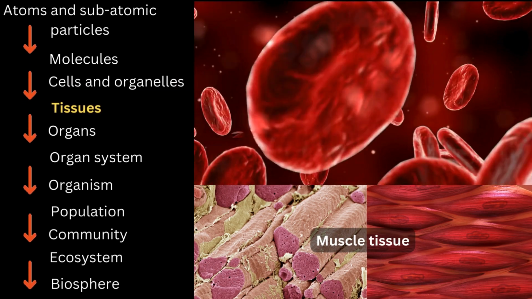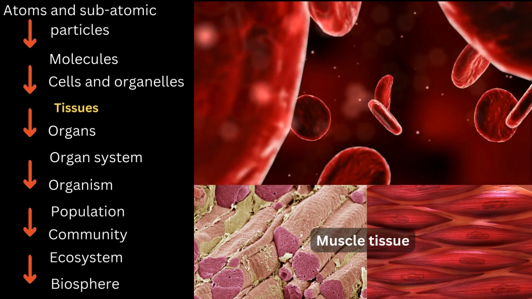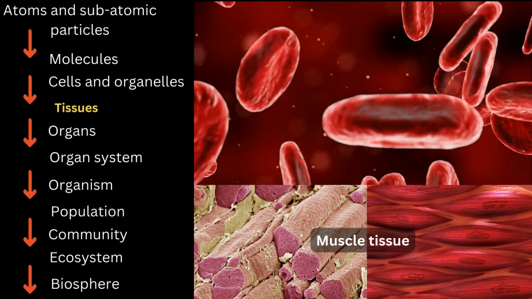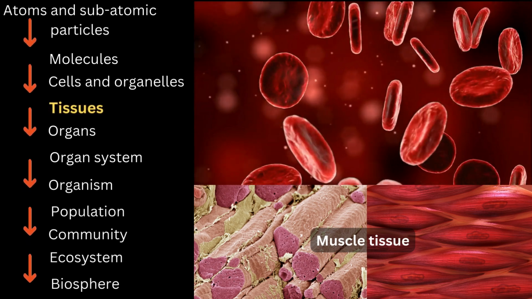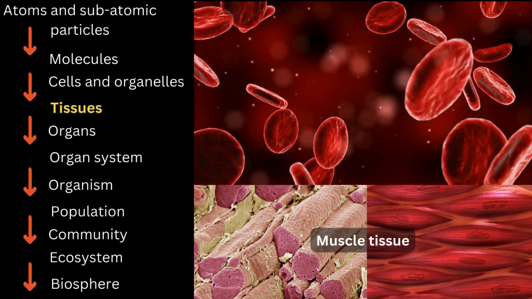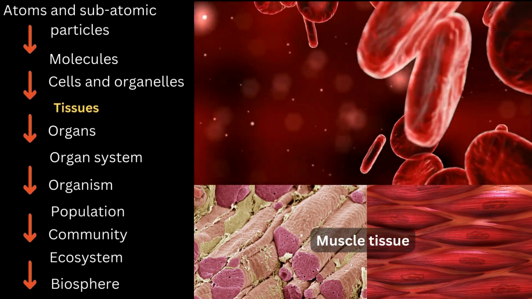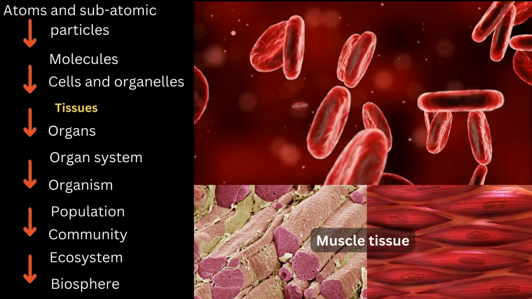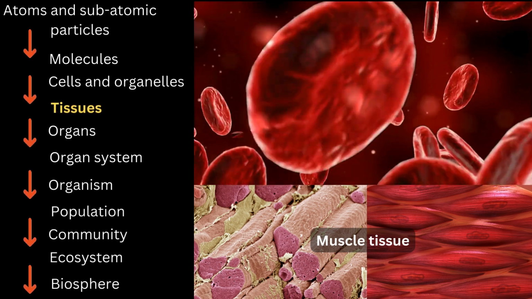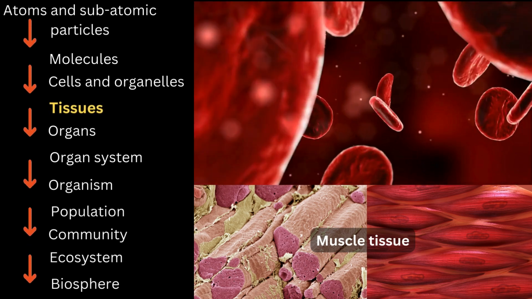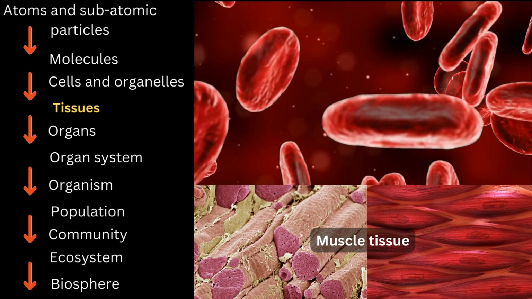Level 6. Tissues. Tissues are groups of similar cells that work together to perform a specific function. In animals, tissues include muscle tissue for movement, nervous tissue for transporting signals, epithelial tissue for lining surfaces, and connective tissue for support and structure.